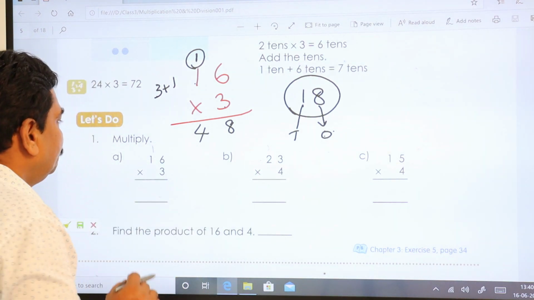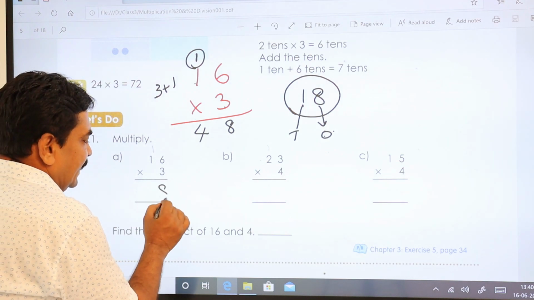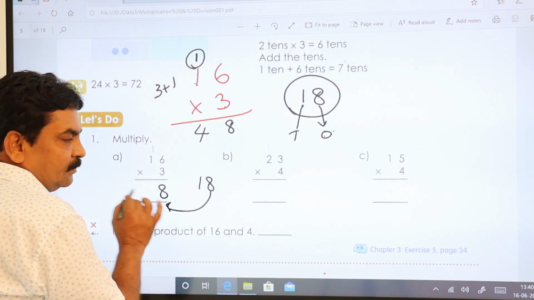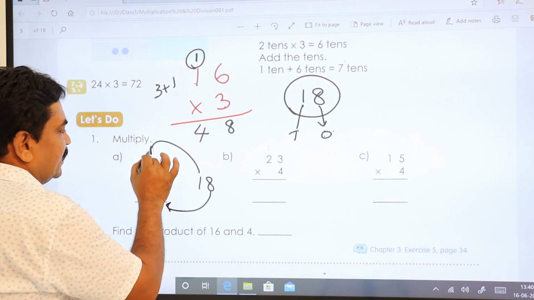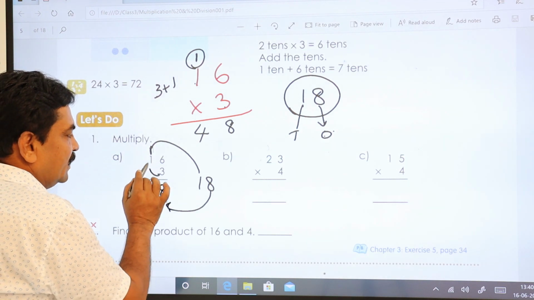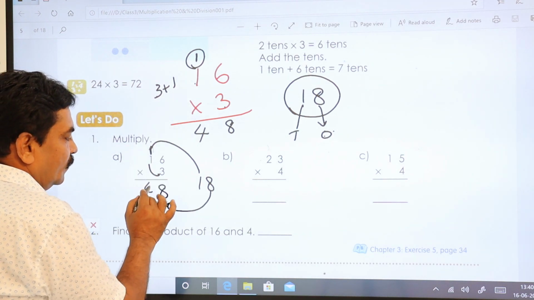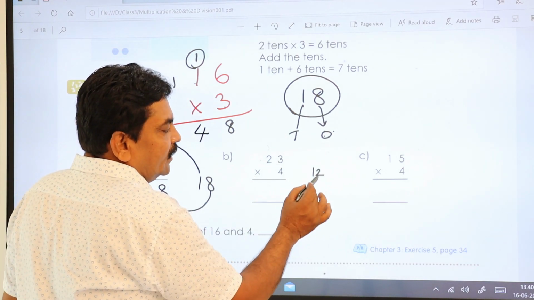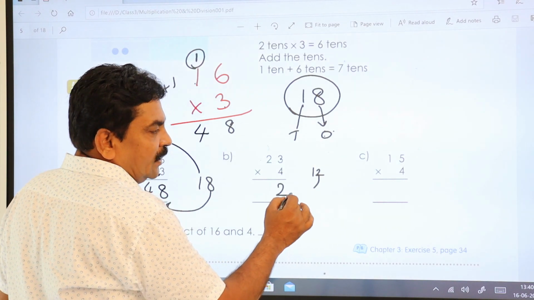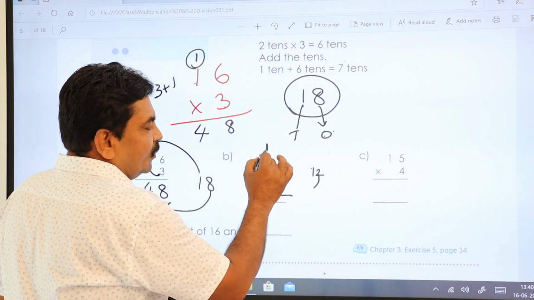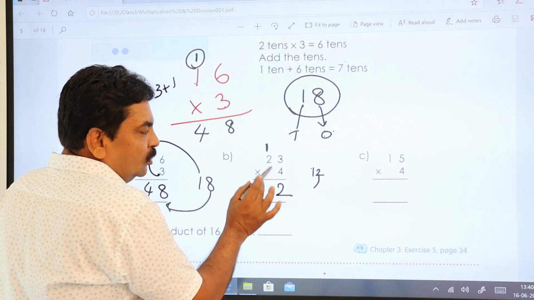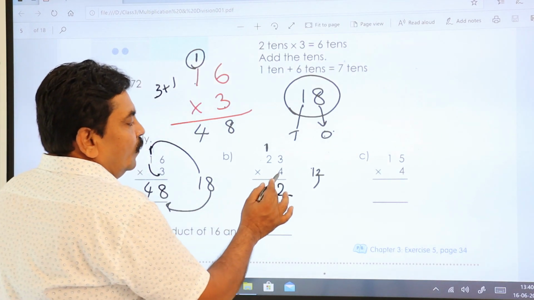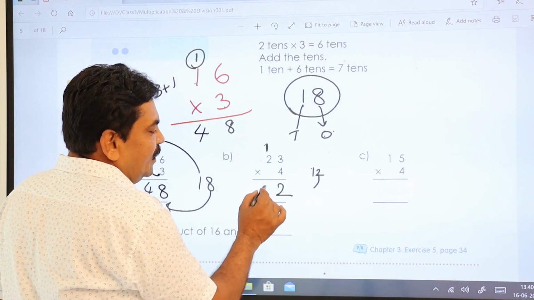Listen very carefully. 3 6s are 18. Ones place value I kept down, and this value I will keep here as 1. Now 3 1s are 3 plus 1, 4. Here also 4 3s are 12. Right? This 2 you write down, ones value, and tens value you keep on the next number. When you do this, after that you have to add that value to it. 4 2s are 8. 8 plus 1, 9.